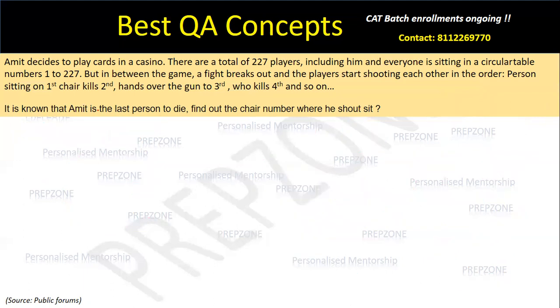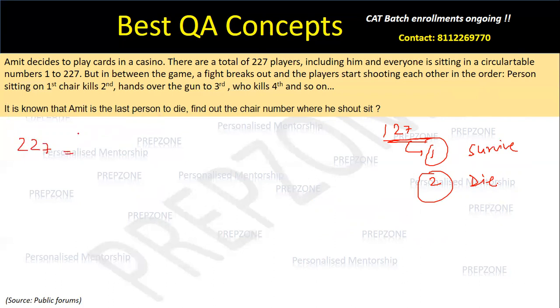अगर ये कॉन्सेप्ट तुमको क्लियर हो गया है, then before jumping onto this particular problem, solve this question और मुझे कमेंट में अपने आंसर्स बताना कि फॉर एग्जांपल I have 127 people। ठीक है, अगर मेरे पास 127 people है तो मेरे पास दो क्वेश्चन है, who is the last person to survive, और who is the last person to die। These are the two questions I have for you। If you have understood this concept, इसको comment करके मुझे इसके आंसर्स बताओ।